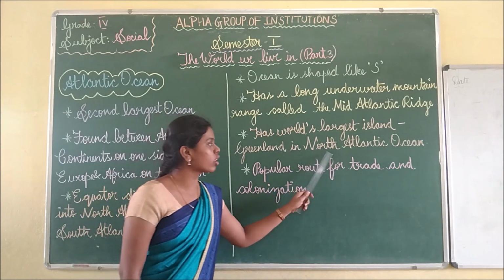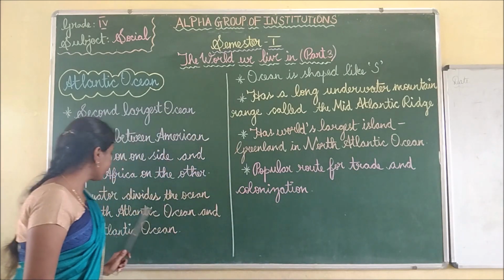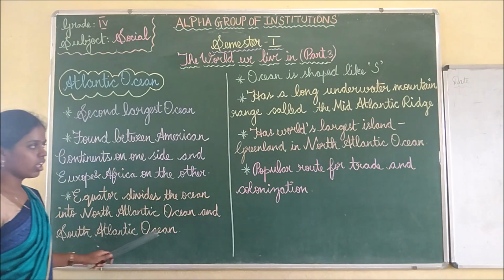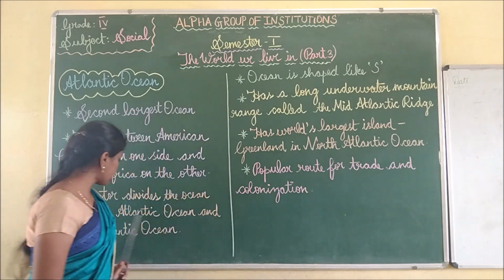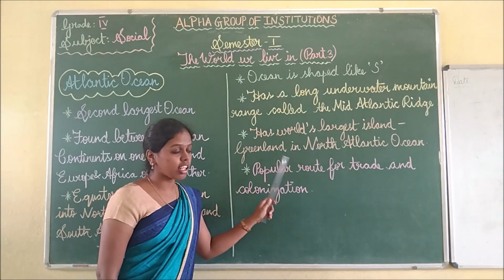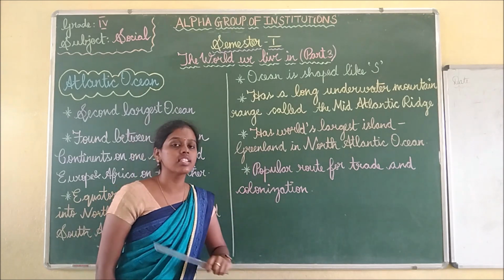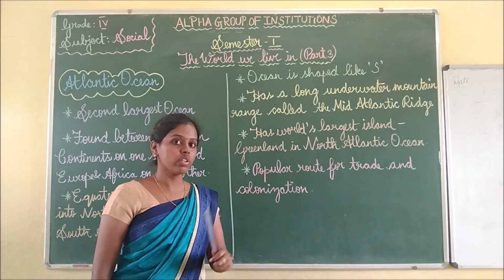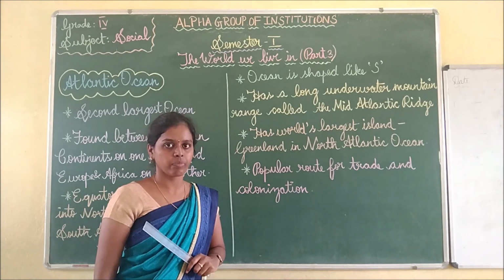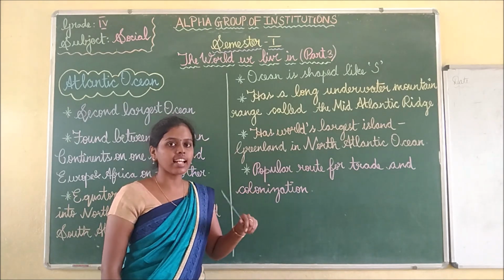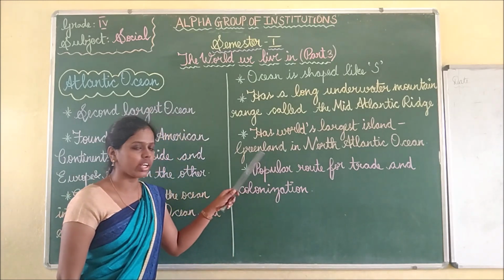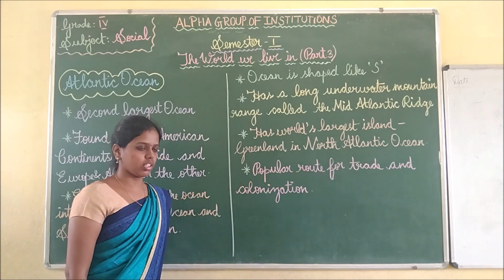It is in the North Atlantic Ocean, which the equator divides from the South. This island is the world's largest island. We saw Indonesia is the largest island in the Pacific Ocean, but Greenland is the largest island in the whole world, located in the North Atlantic Ocean.